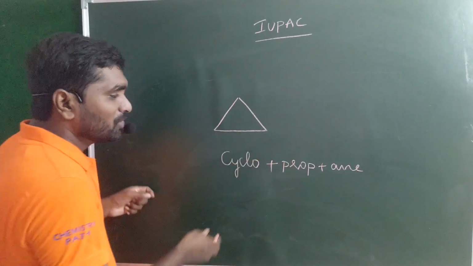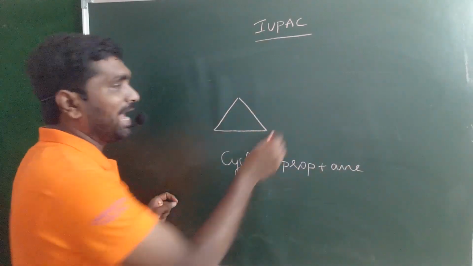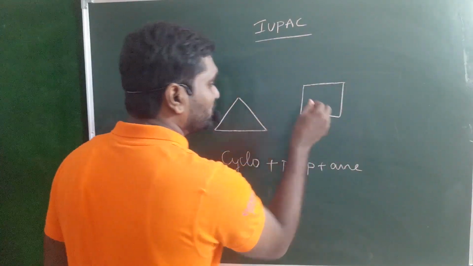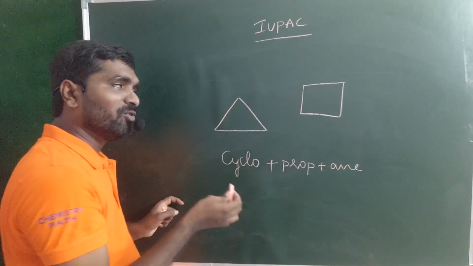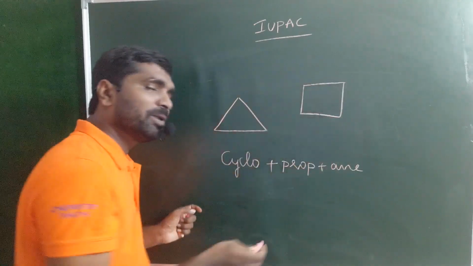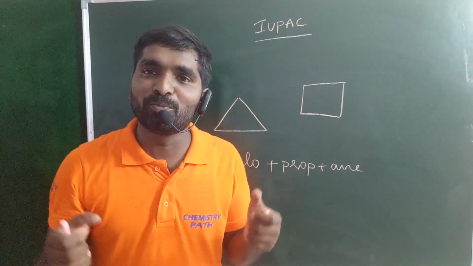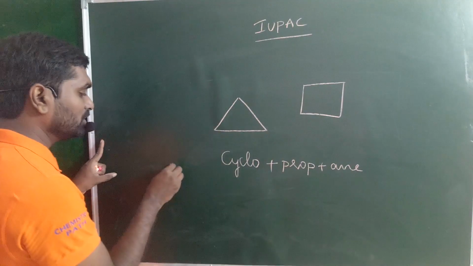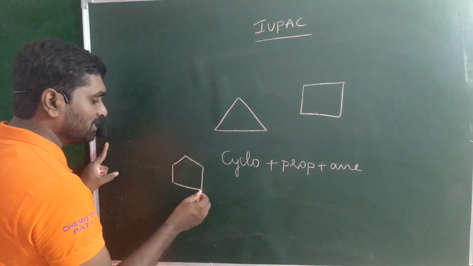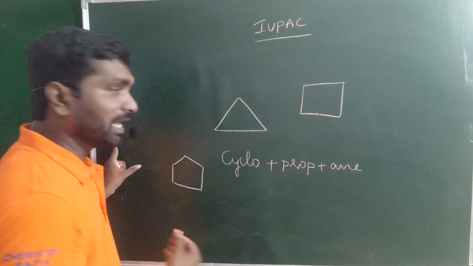Okay guys. So cyclopropane. And next one, look at this compound. Total number of carbon atoms are 4, and between the carbon and carbon single bond is present: cyclobutane. What happens when you have the organic compound like this? Cyclopentane.